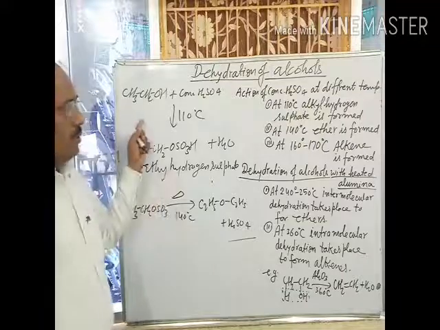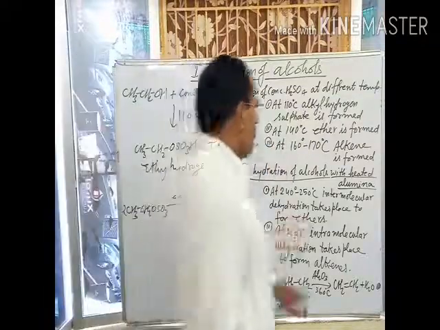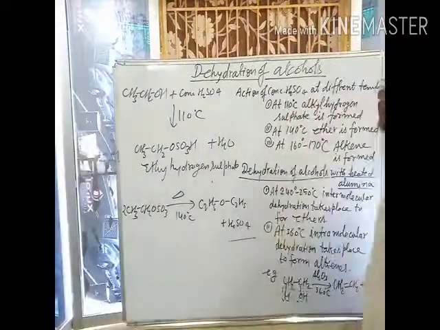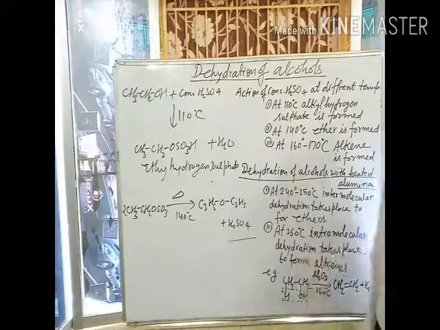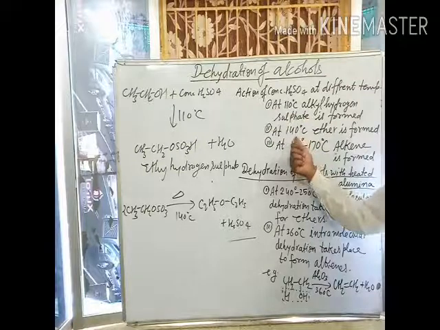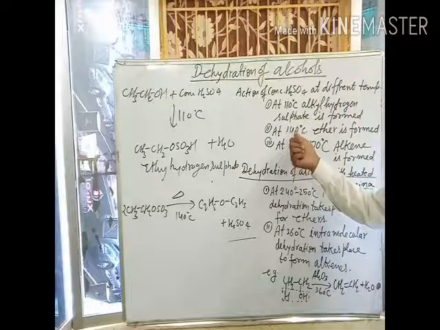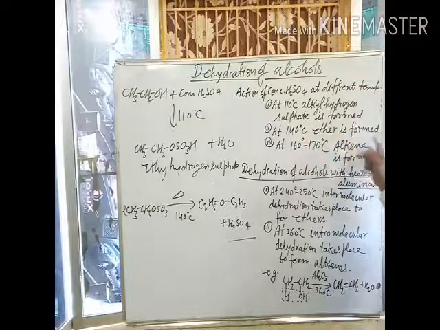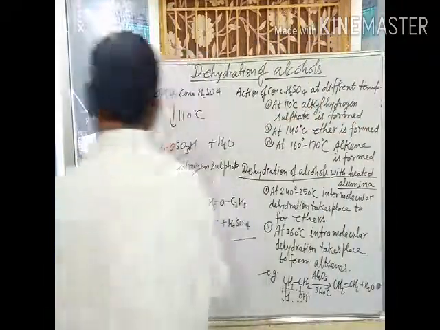Now, action of concentrated sulfuric acid with alcohol at 140 degrees Celsius. When an alcohol is heated with concentrated sulfuric acid at 140 degrees Celsius, ether is formed like this.